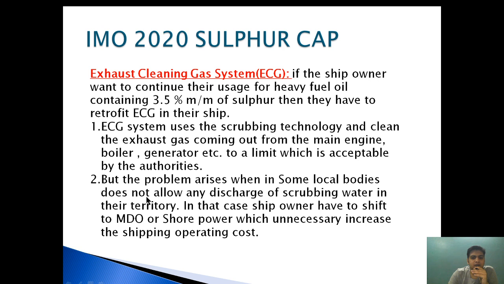But the problem arises when some local bodies don't allow any discharge of scrubbing water into their territory. In that case, the ship owner has to shift to MDO or shore power, which unnecessarily increases ship operating cost.